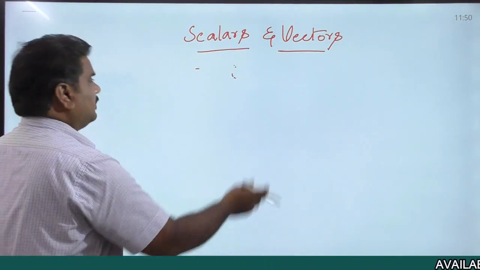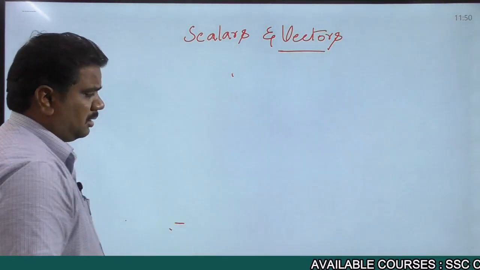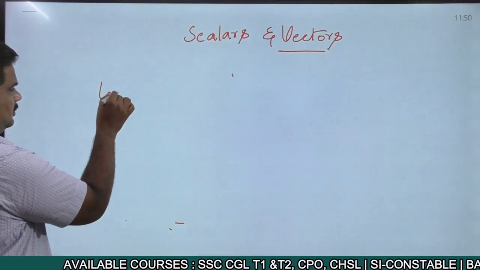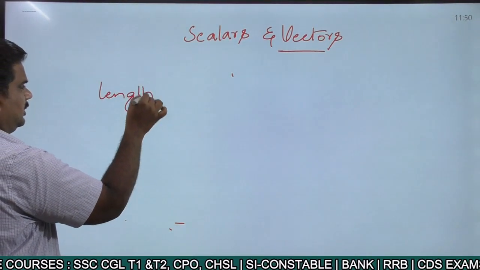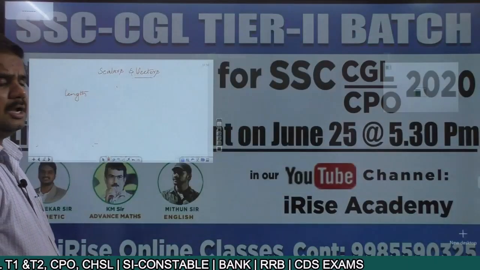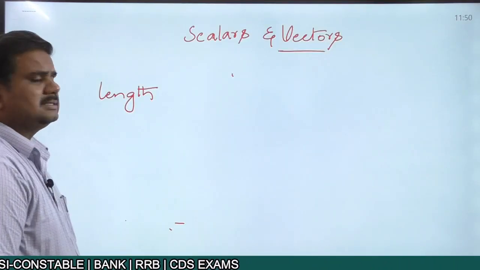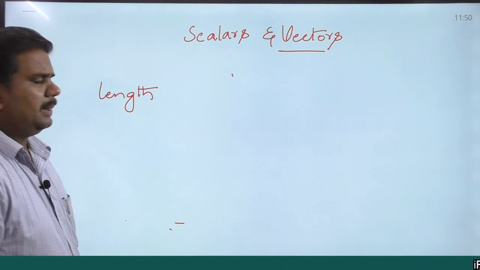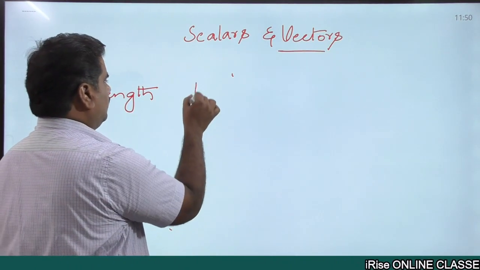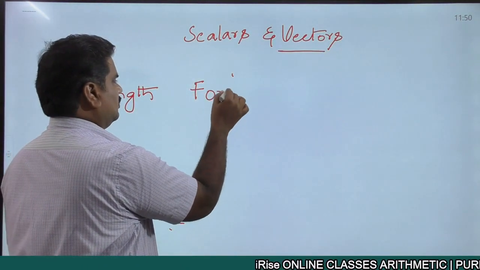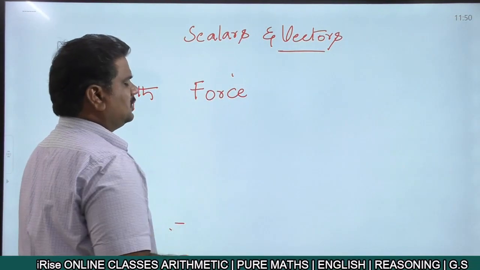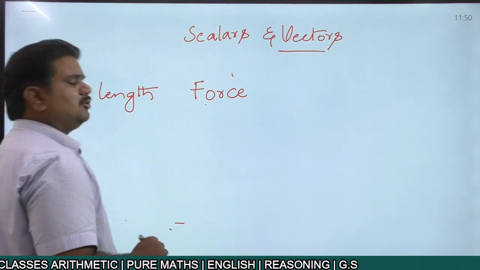For example, when I'm talking about a term called length, basically we call it a fundamental quantity. At the same time, suppose you're talking about one more quantity called force. This quantity called force comes under derived quantities.